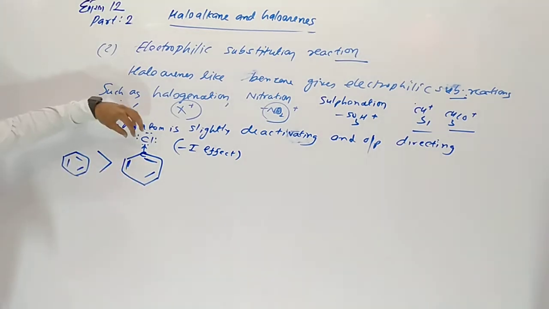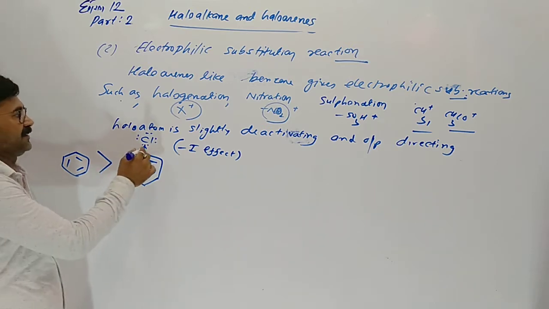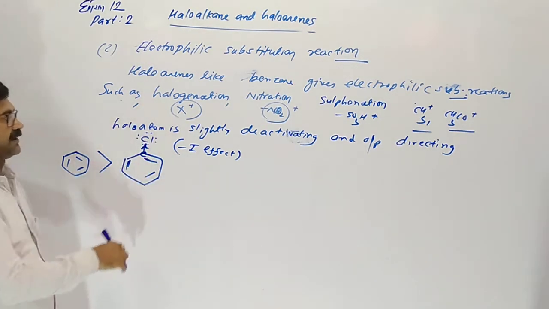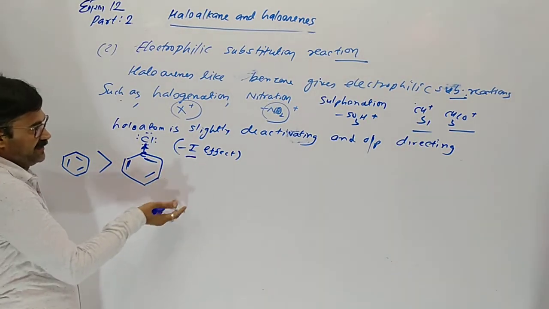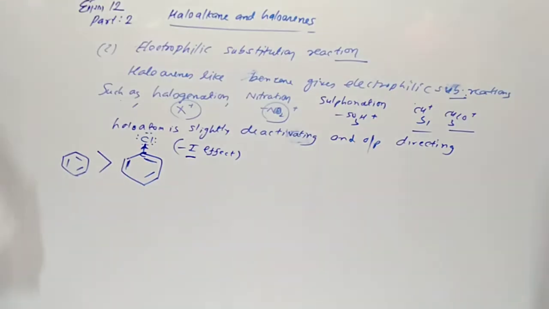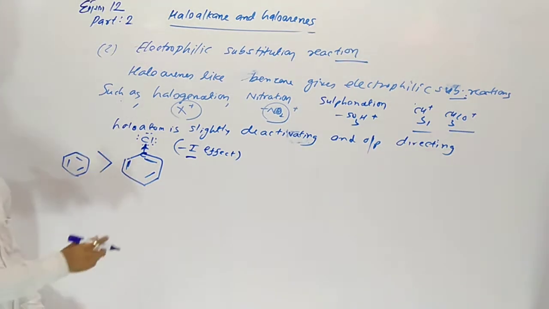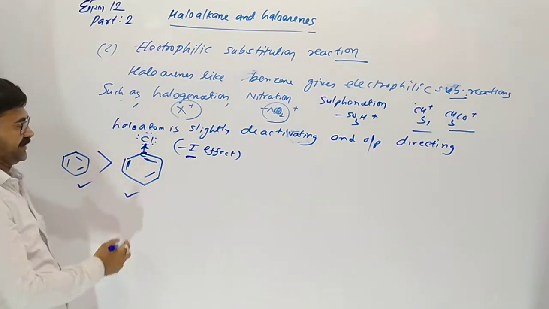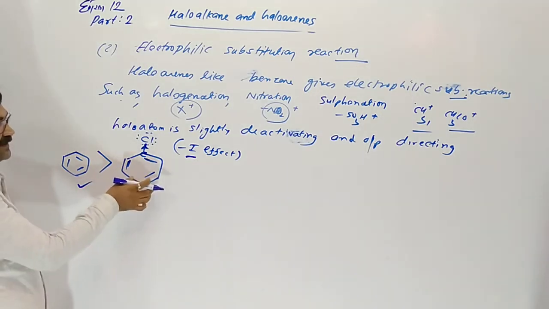Chlorine is not donating its electron pair to the benzene ring; it withdraws electrons. So negative inductive effect, the carbon-chlorine electronegativity is high, and obviously electrons move toward chlorine. Deactivating. Benzene is more reactive than chlorobenzene, because the density of electrons decreases.